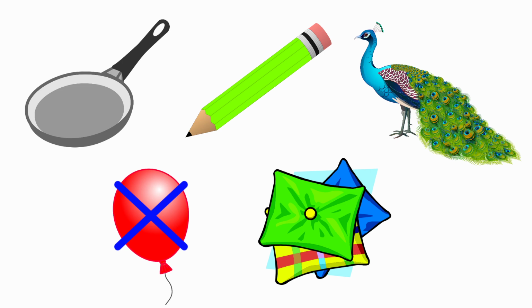Last picture, pillow. The beginning sound of the picture pillow is P, and the sound of the letter P is P. Both are same sounds. So we should not put a cross for the picture pillow.